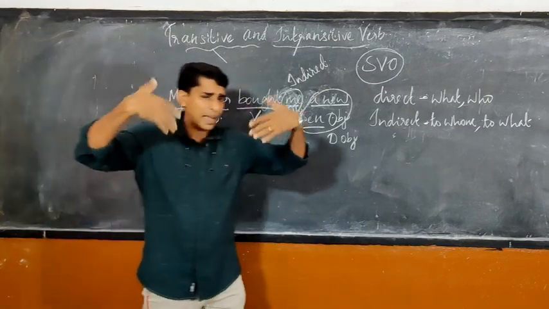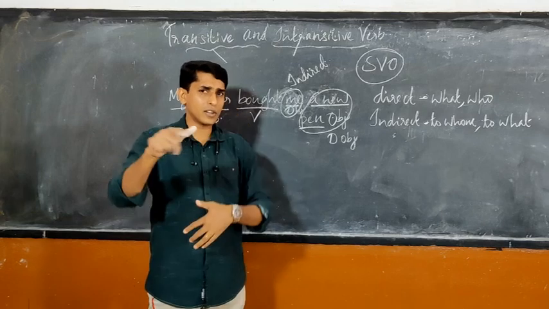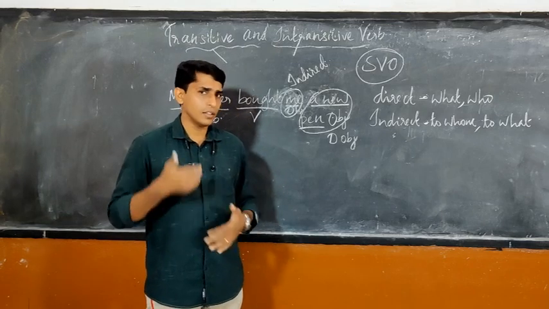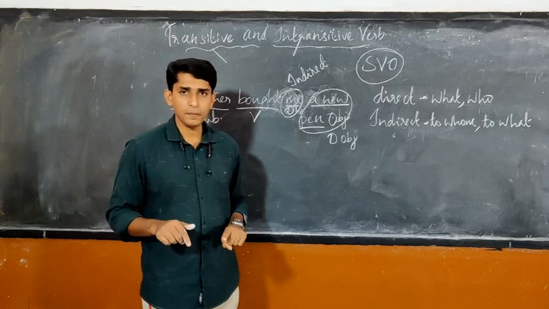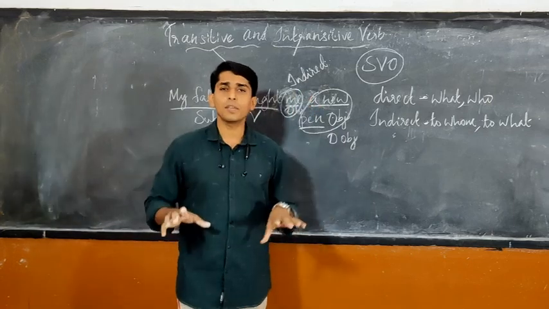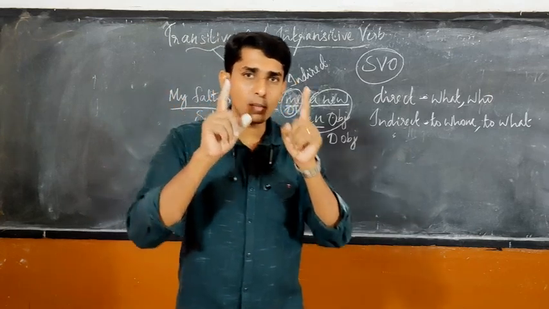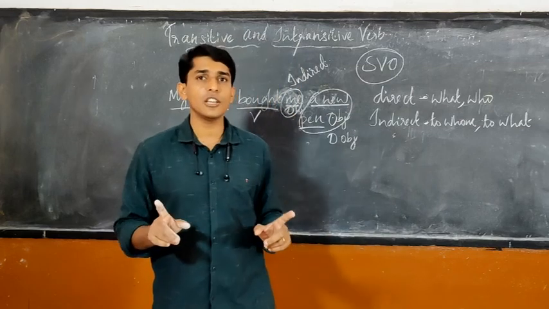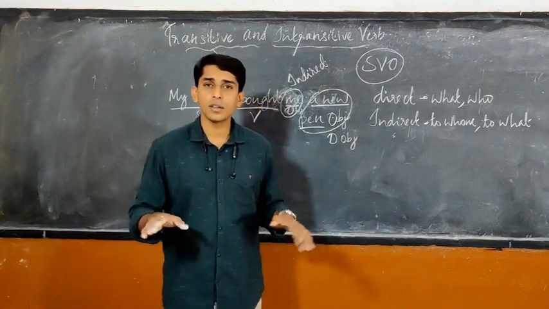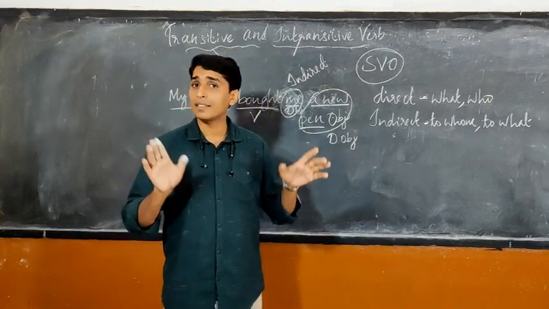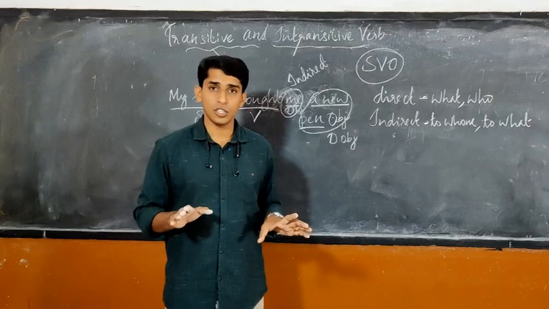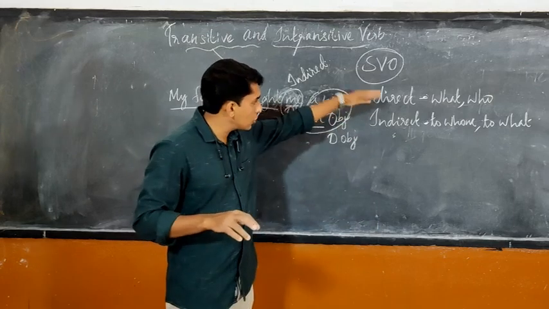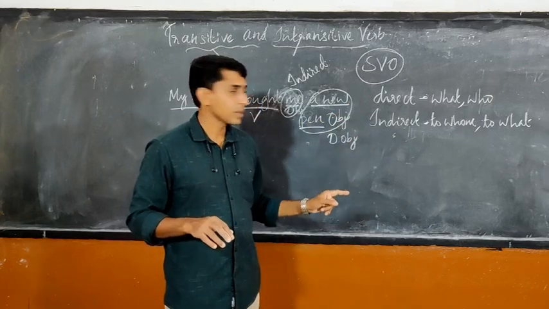Dear children, just keep in mind, when you read the exercise and everything given there, you will easily understand what the topic is. If there is any confusion, we will clarify. So the main thing to keep in mind is, if there is an object followed by a verb, that verb is called transitive. If there is no object followed by a verb, that sentence is called intransitive. That is what we see in this chapter. And also we saw what is direct object and indirect object.